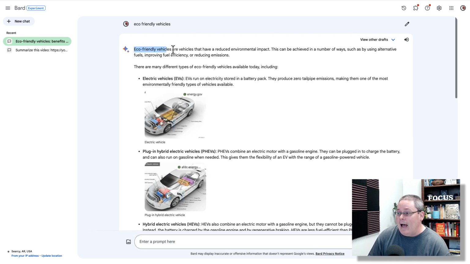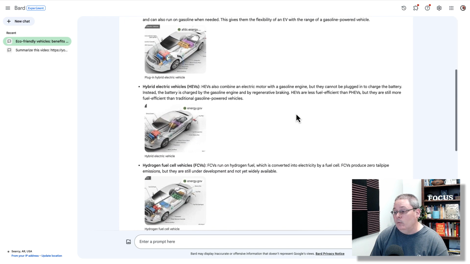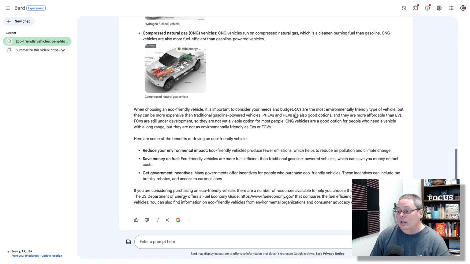Here you can see that it hyphenated it, so we are on the right track there. The search volume just appears to be low for that keyword. But you can see here the types of articles or the types of content that we would need to create. So on one hand, it says, okay, there is information out there about eco-friendly vehicles, but what are they looking for? What are the keywords?